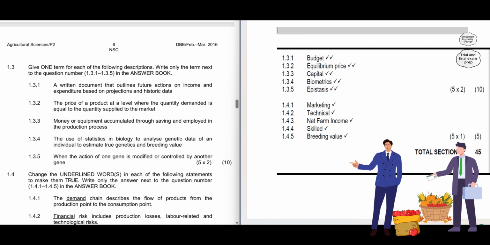1.3.4. The use of statistics and biology to analyze genetic data of an individual to estimate true genetics and breeding value. The correct term is biometrics. 1.3.5. When the action of one gene is modified or controlled by another gene. The correct term is epistasis.